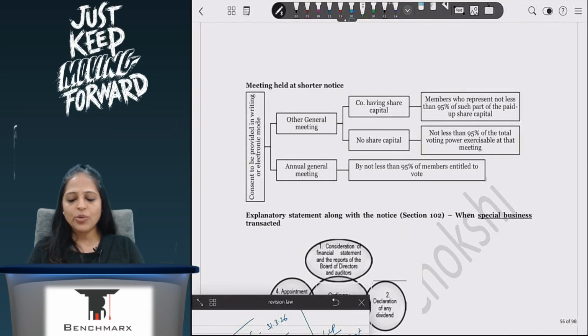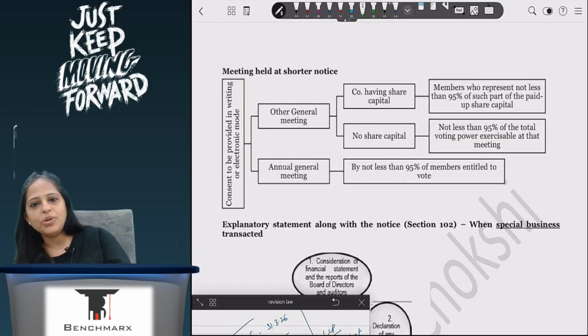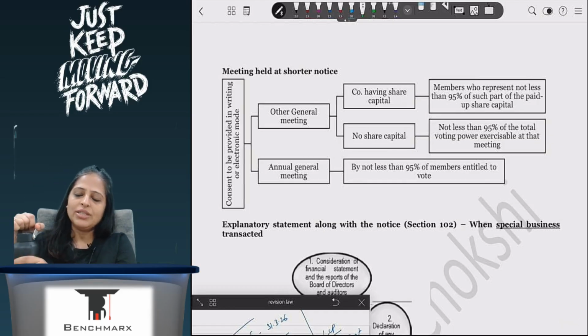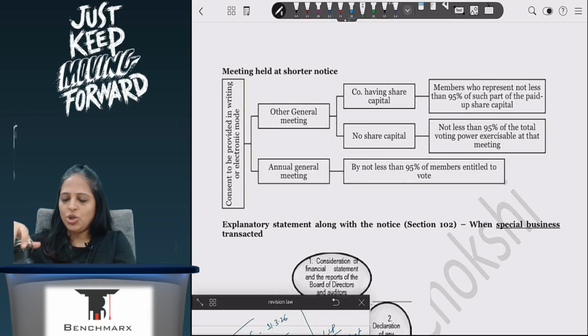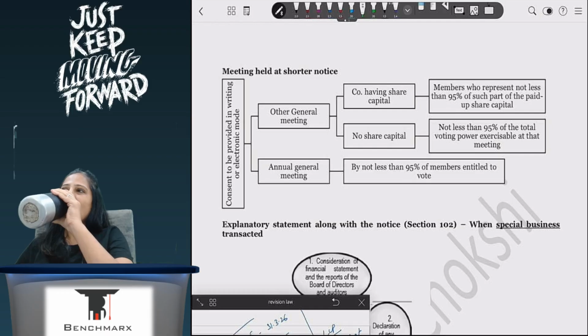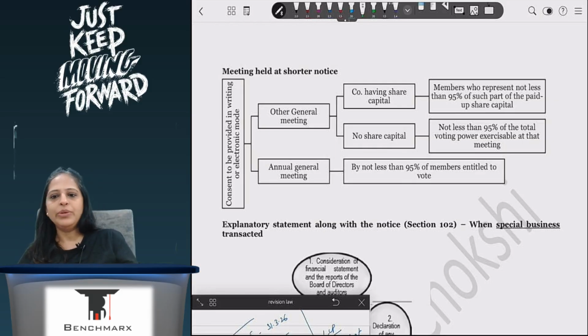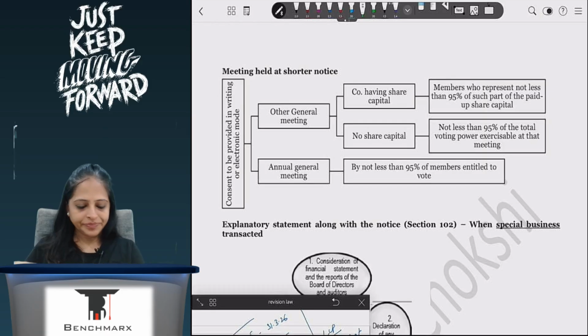Okay, now if I want to have a meeting at a shorter notice, sending 21 days notice is not possible, but I want to meet my shareholders, then if I want to have it at a shorter notice, in that case, shareholders holding 95% of the capital or voting power will have to approve it.